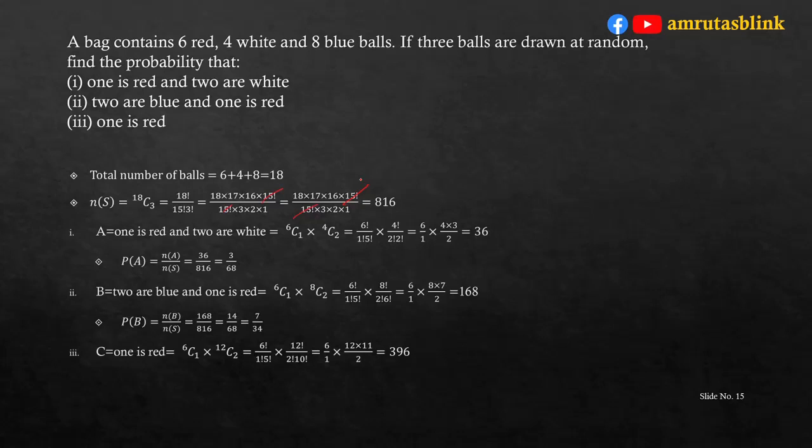So, 6C1 into 12C2 is equal to 6 factorial upon 1 factorial into 5 factorial into 12 factorial upon 2 factorial into 10 factorial, that is 6 into 12 into 11 upon 2, that is 396. Hence, the probability of C is equal to 396 upon 816, that is 99 upon 204, which is equal to 33 upon 68.